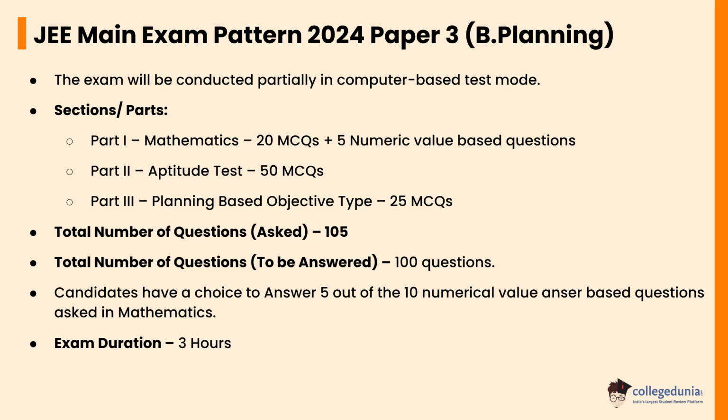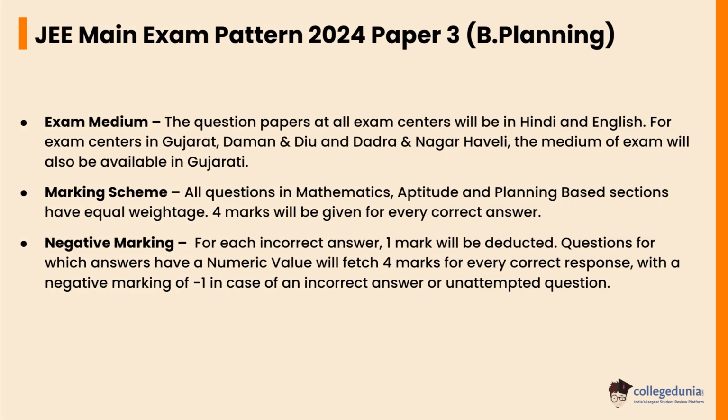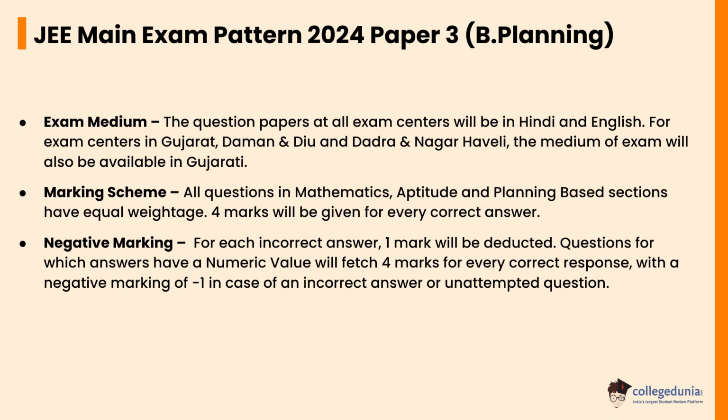The exam duration will be 3 hours. The exam medium will be Hindi and English. For exam centers in Gujarat, Daman and Diu and Dadra and Nagar Haveli, the medium of exam will also be available in Gujarati. The marking scheme: all questions in mathematics, aptitude and planning based sections have equal weightage. 4 marks will be given for every correct answer. For each incorrect answer, 1 mark will be deducted. Questions for which the answer has a numeric value will fetch 4 marks for every correct response with a negative marking of -1 in case of an incorrect answer or unattempted question.